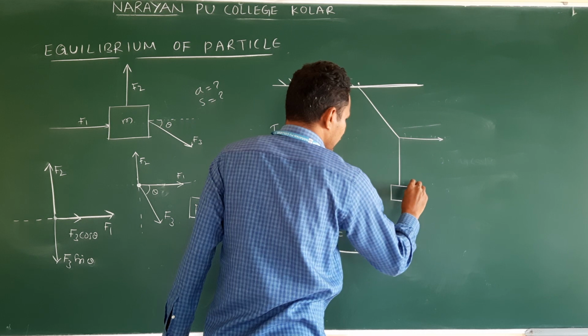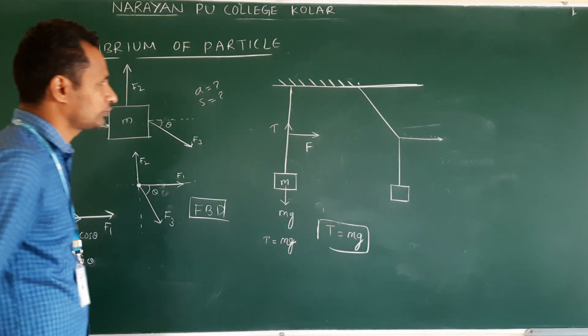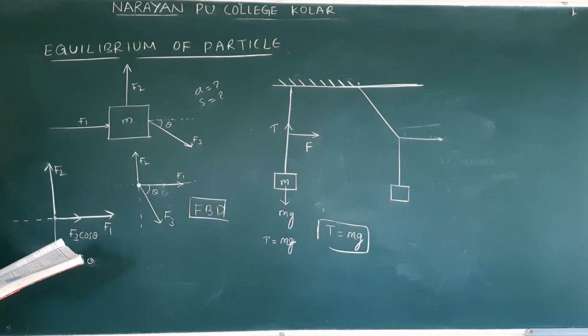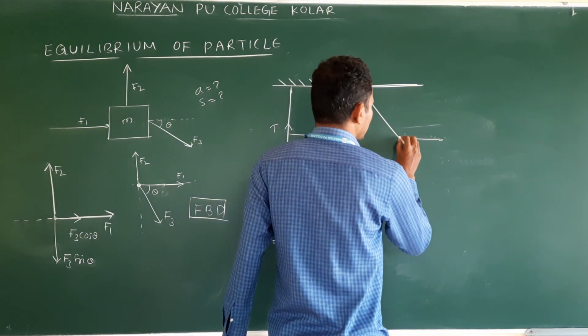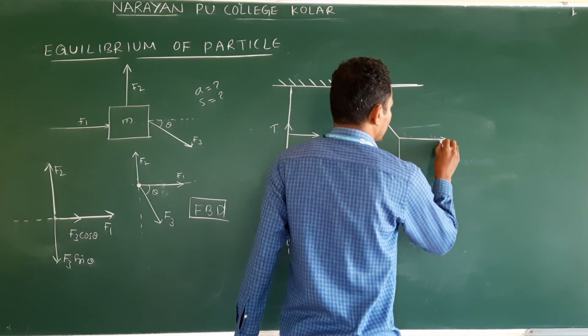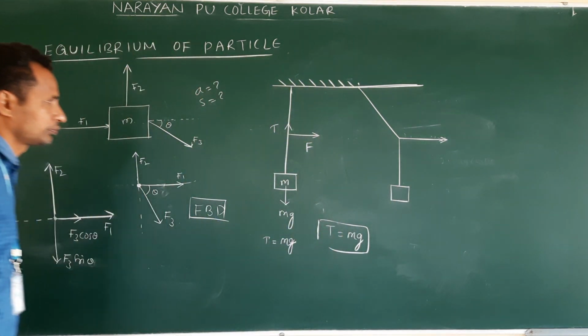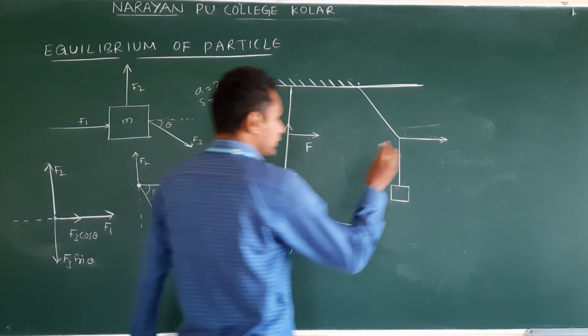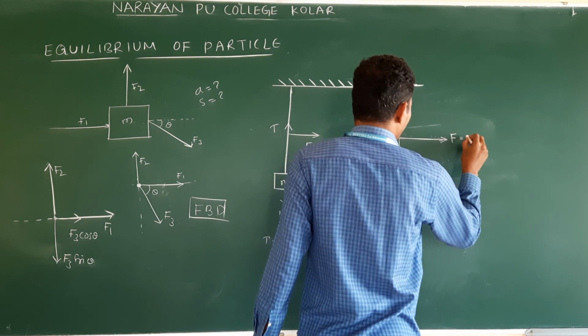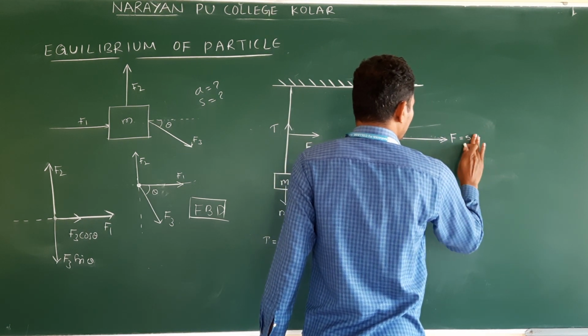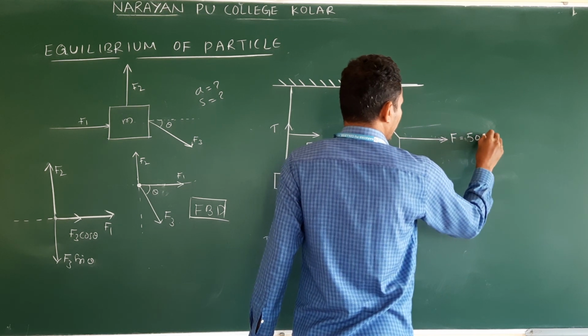Am I correct or not? Clear? So this is the applied force F. How many newtons? 50 Newton.